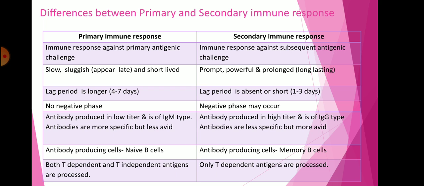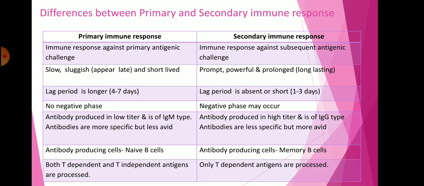In primary immune response, antibody is produced in low titer and is of immunoglobulin M type. These antibodies are more specific towards the microorganism but less avid.